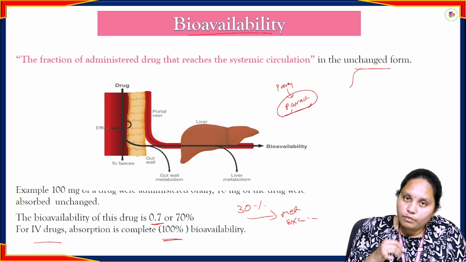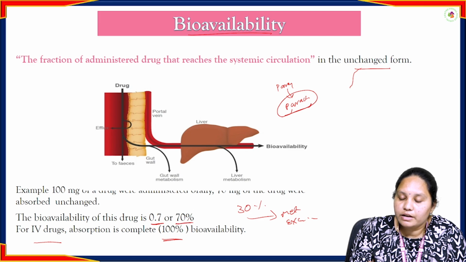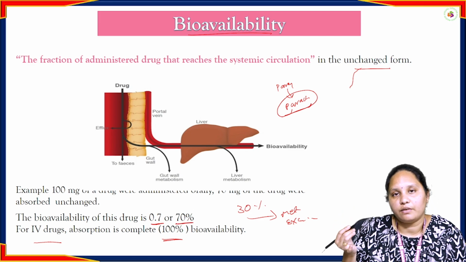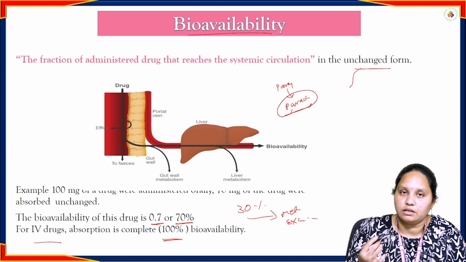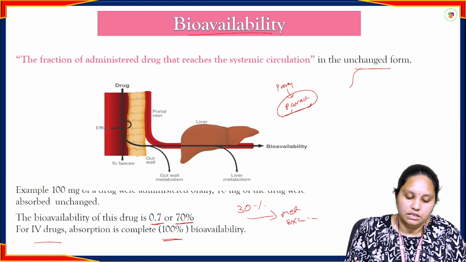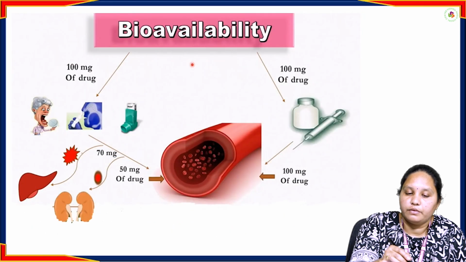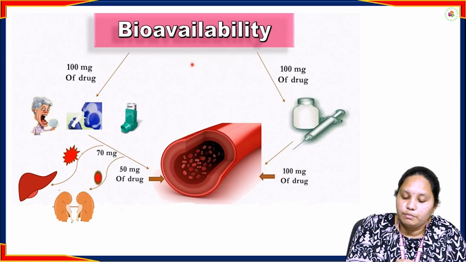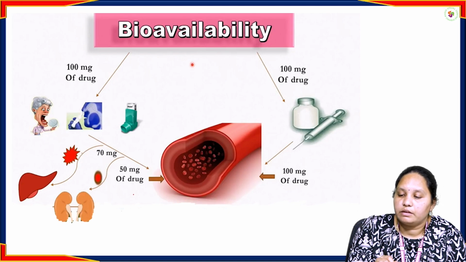If we take it by the oral route, the bioavailability will be reduced because of the factors we have discussed earlier. With those factors, the bioavailability will be changed. If we take 100 mg of drug, 70% only enters the bloodstream and the remaining 30% will be excreted.